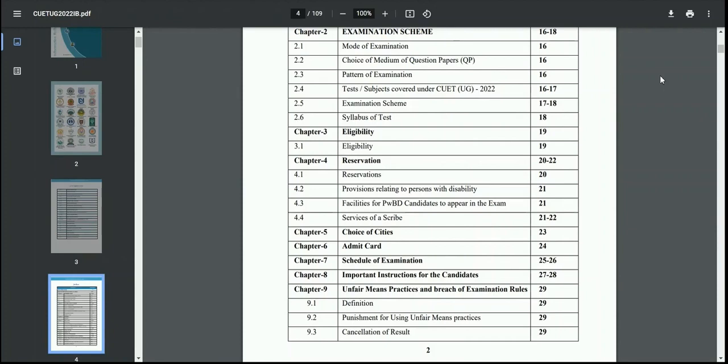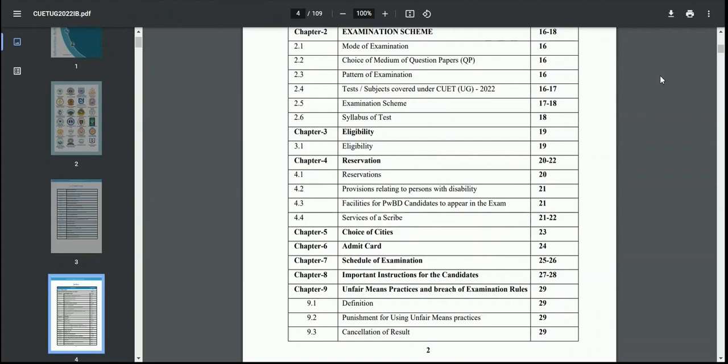So here it describes all the eligibility criteria which a student should follow to apply for a course in the CUET 2022 UG examination. Then we have chapter 4, which covers the reservation. So here we have the various reservations which are provided to the candidates related to the social categories or the PWD categories for appearing in the examination. Apart from it, the services of a scribe can also be seen in this particular chapter.